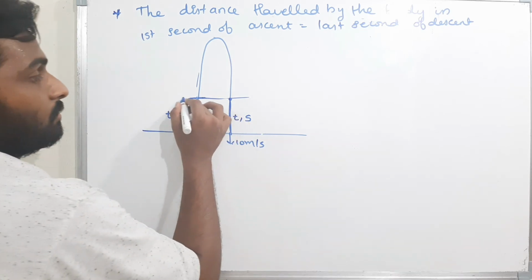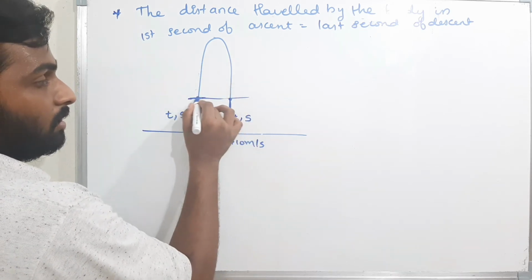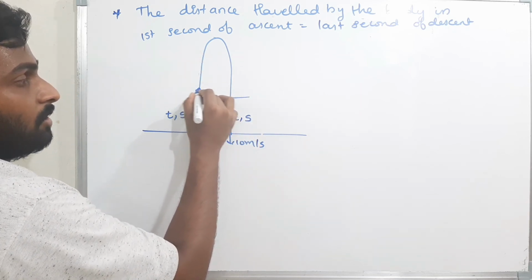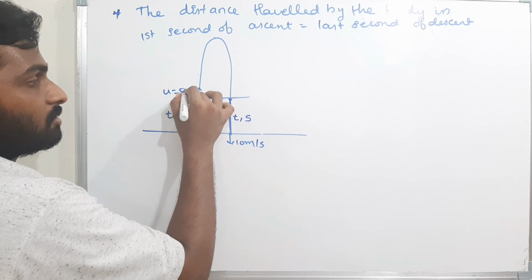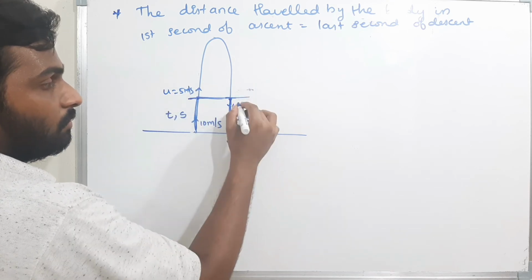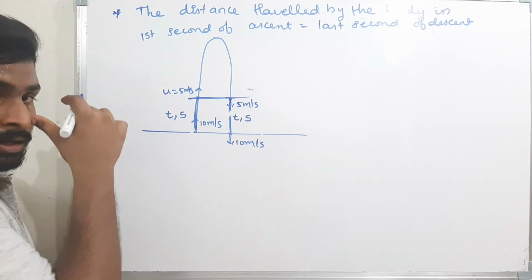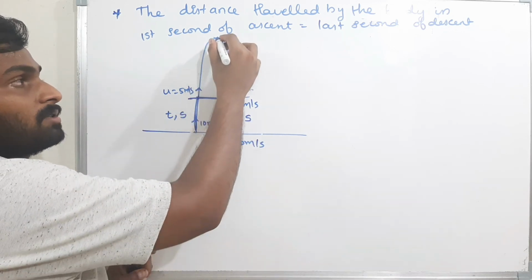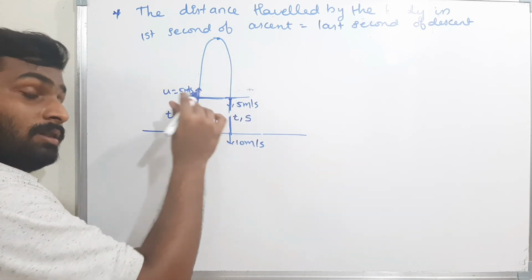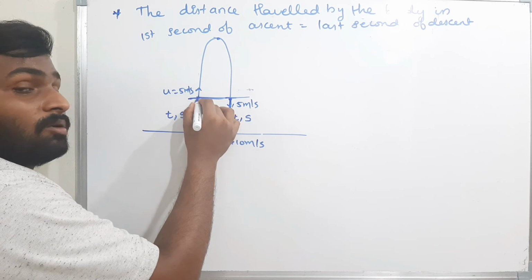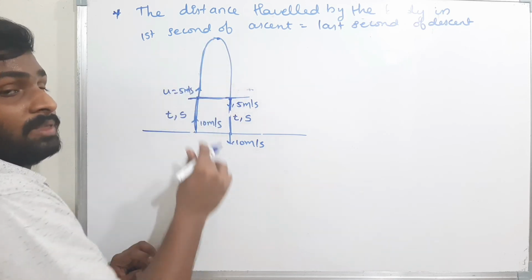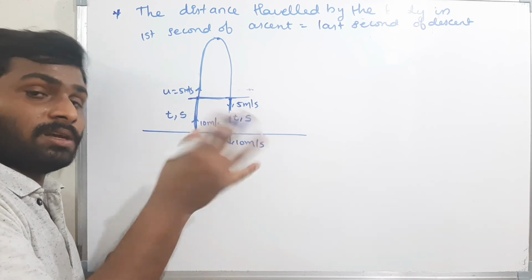Now see the same thing when the body is moving up. If I assume the body is moving with a velocity u equal to 5 meters per second, and here it is coming down with the same velocity, 5 meters per second, the time taken by the body to move from here to here is the same as the time taken to come from here to here. Not only the first second and last second, it may be t seconds.